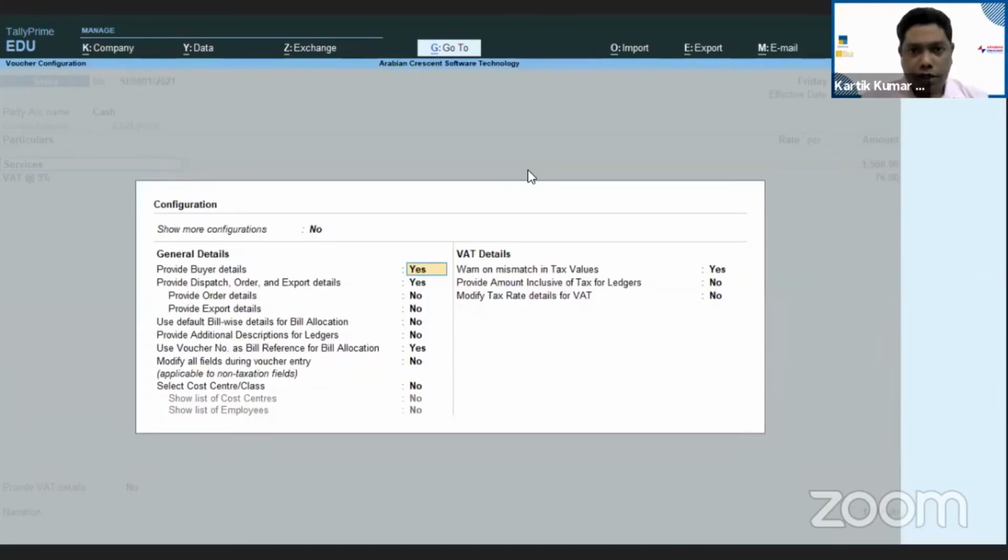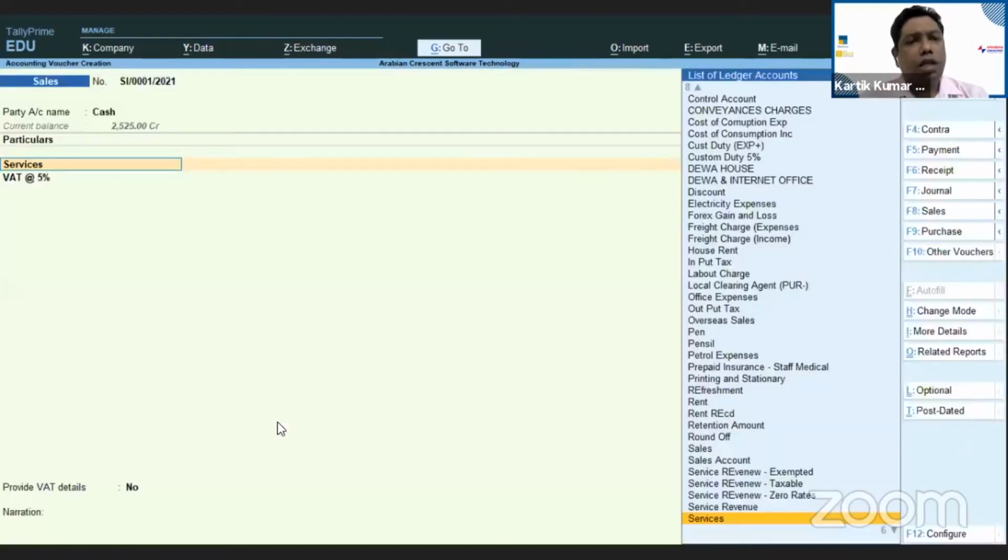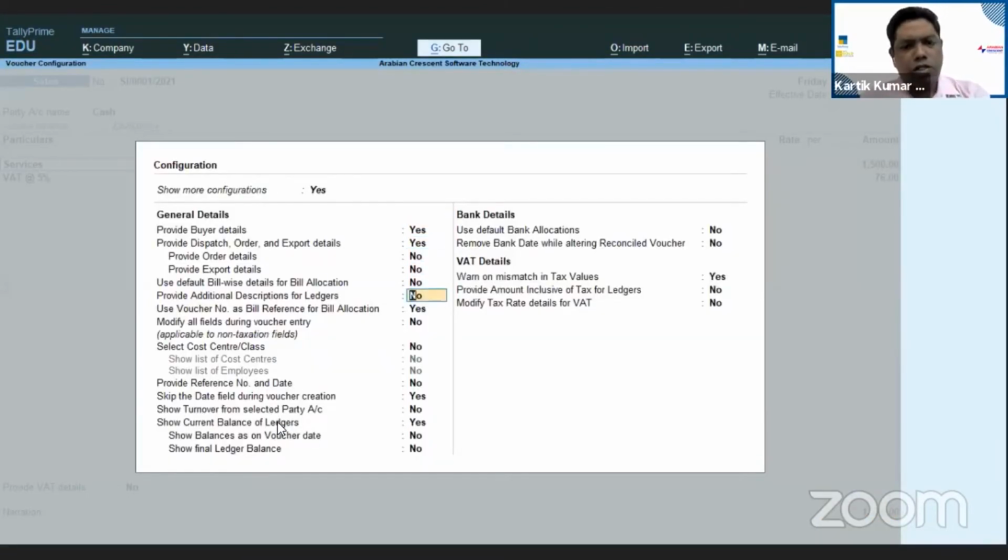Now here I'm in the service ledger, and here I can mention the description. For the inventory, I can just select from here, description is connected. Perfect. Here inventory is not activated, that's the reason I'm not getting that list over here. Otherwise, you can just mention here the description for the ledger.